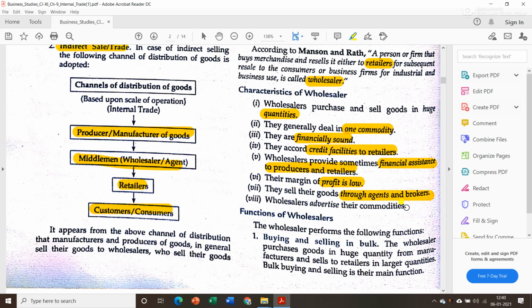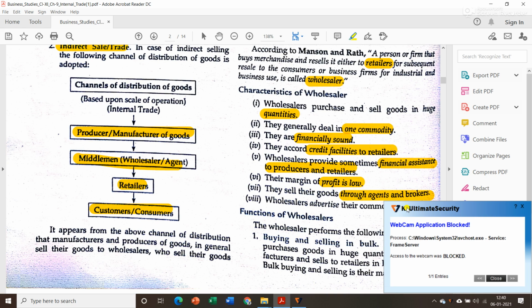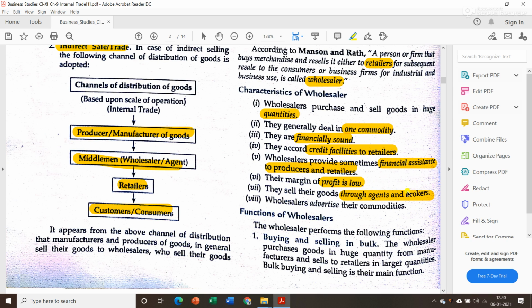Now sometimes wholesalers can sell directly to the retailers, but some big wholesalers hire agents and brokers to sell their goods. Then the next one is that wholesalers advertise their commodities, means they don't just sell their goods but they advertise them as well. They will promote their goods to the prospective buyers.